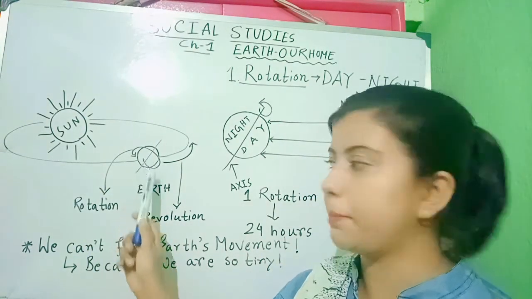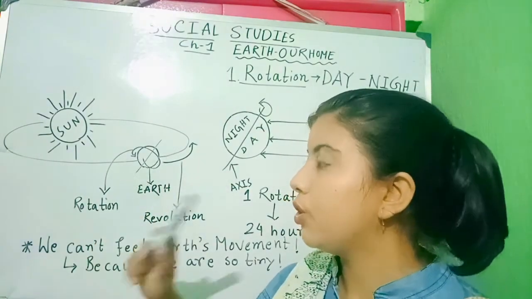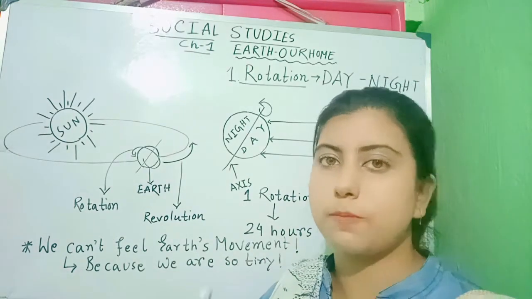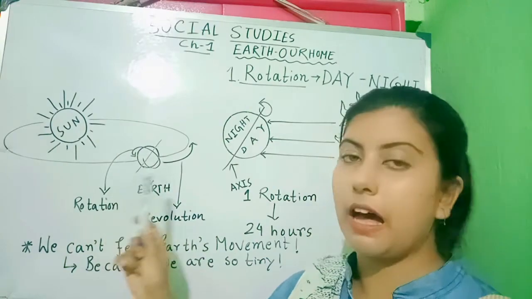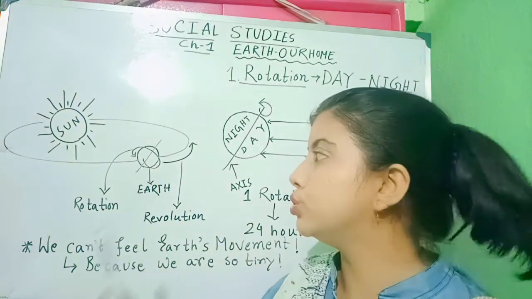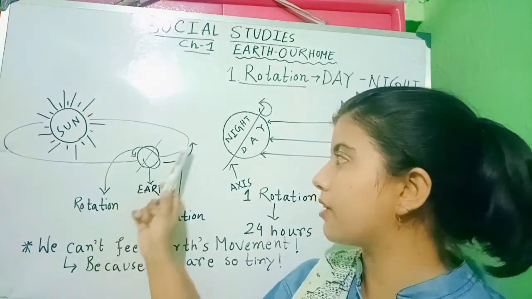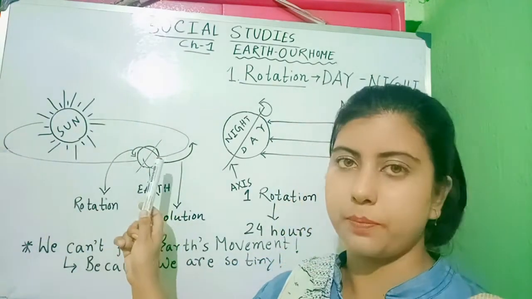This round shape is Earth. Now, the Earth revolves around the sun in a fixed path. This is the path that the Earth uses to move around the sun. So, the Earth is moving like this around the sun.